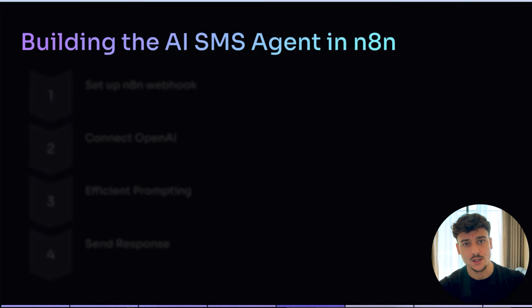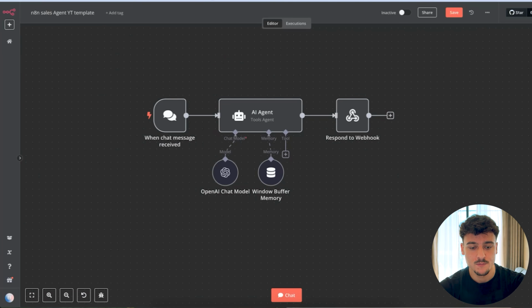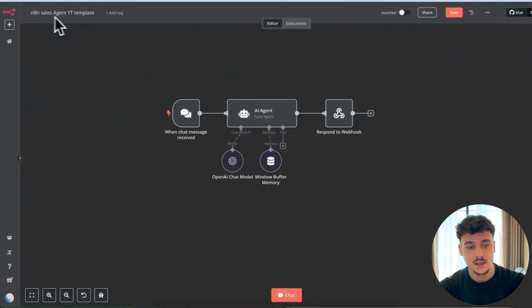Now that we have SMS connected inside of GoHighLevel, we need to actually build out the SMS AI agent inside of n8n. And to do that, we're going to first set up an n8n webhook. So all we need to do is go into n8n. Right here, I have the sales agent.